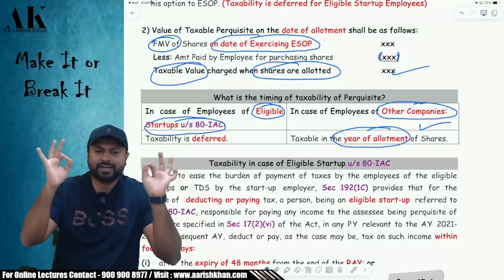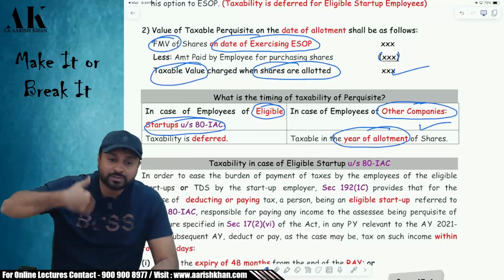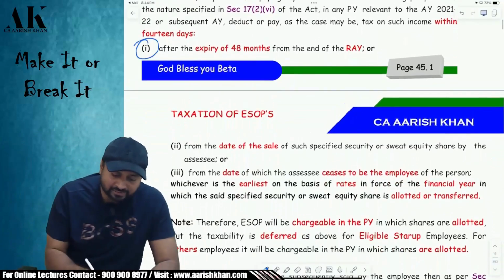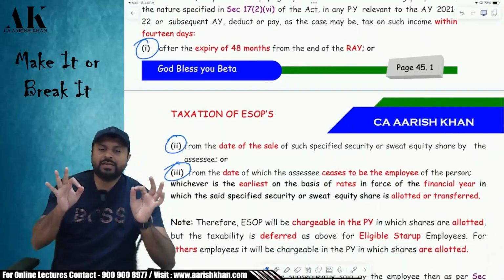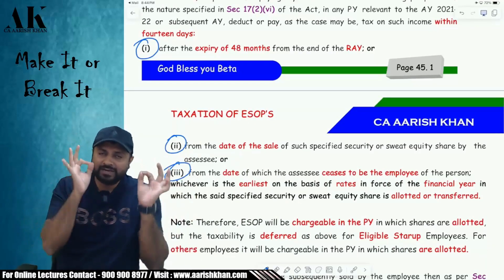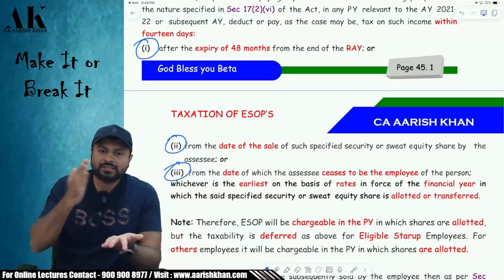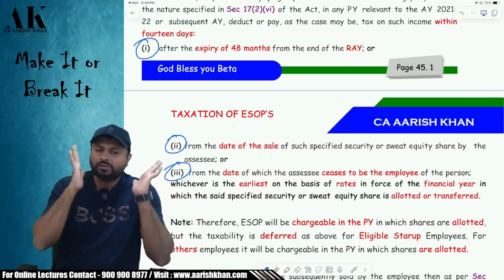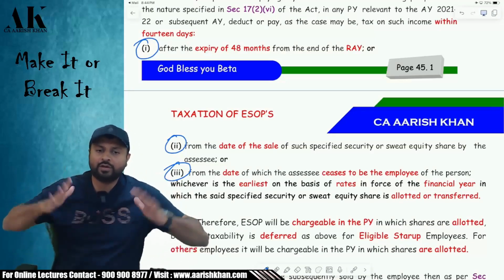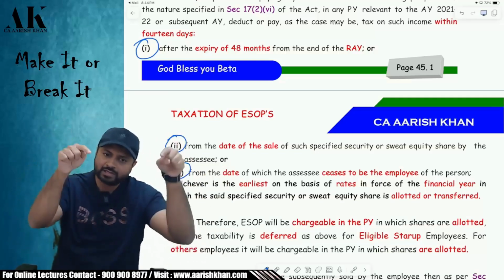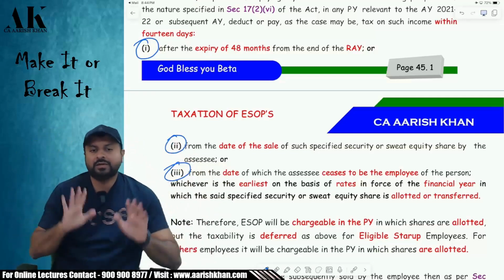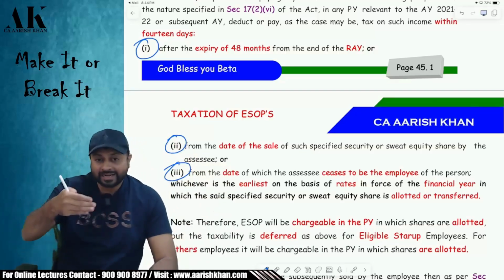then your taxability of ESOP is deferred to the earlier of the 3 dates. Which are the 3 dates? Suppose previous year 23-24 is the year in which the ESOP is allotted to you. Previous year 23-24 is which assessment year? Assessment year 24-25. So previous year 23-24, assessment year 24-25, and you are an employee of a normal company, then you have to pay tax today. Is it clear? But if you are an employee of an eligible startup, then wait. Then you have to pay tax at the earlier of the 3 dates.